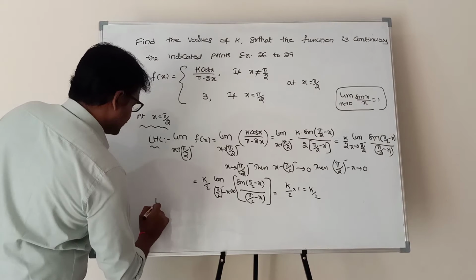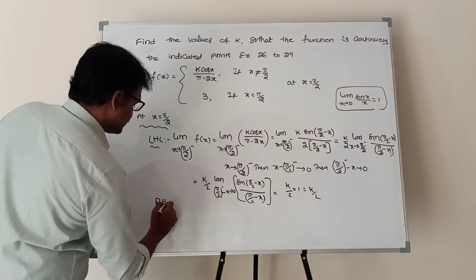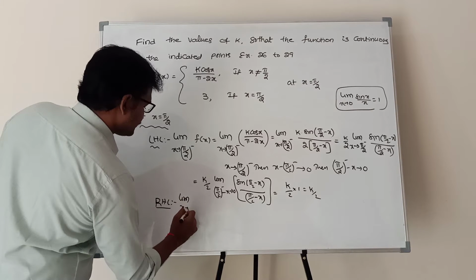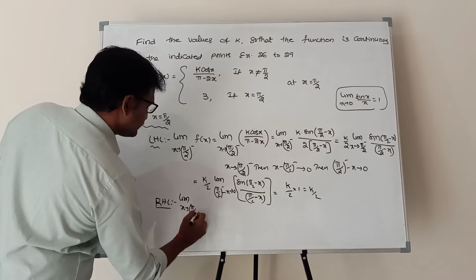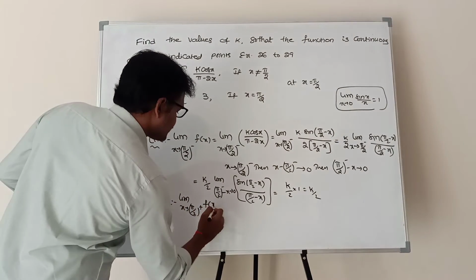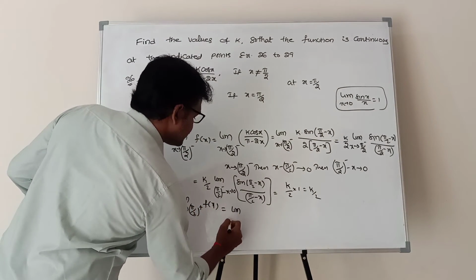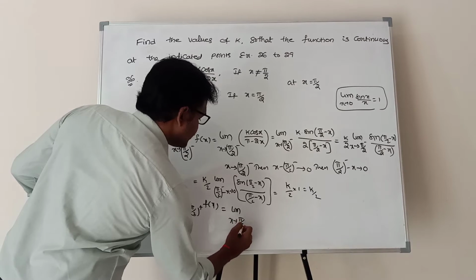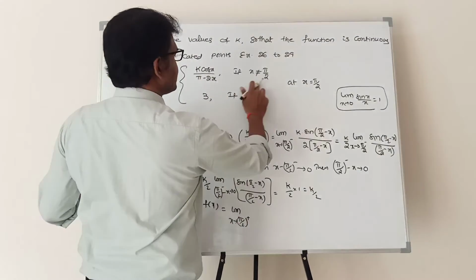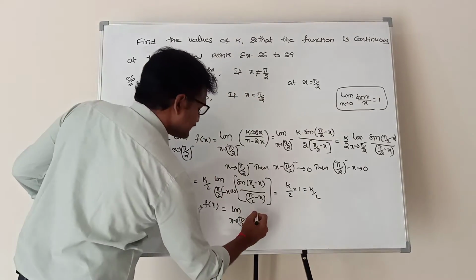Similarly, the right hand limit. Limit x approaching pi by 2 plus of f of x. Pi by 2 plus means x not equal to pi by 2. Then what is the function?